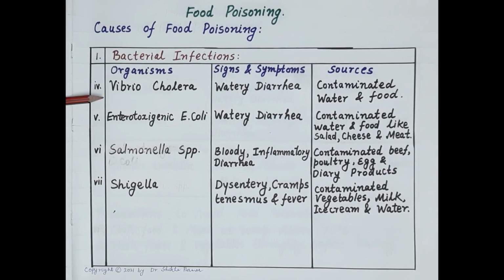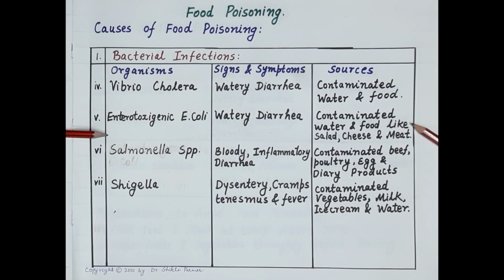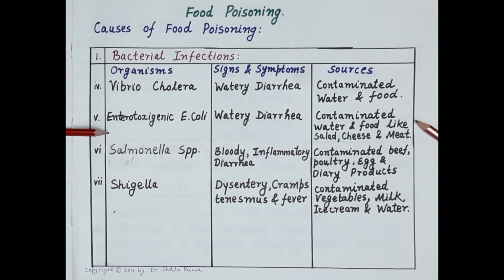Another very common bacteria that causes food poisoning is the Vibrio cholera. It produces watery diarrhea and it is found in contaminated water and food. Another very common bacteria is the enterotoxigenic E. coli. It produces watery diarrhea and this bacteria is found in contaminated water and food like salad, cheese, and meat.